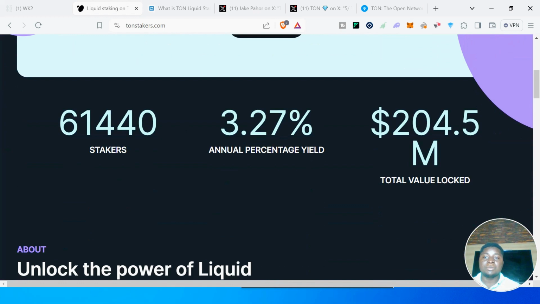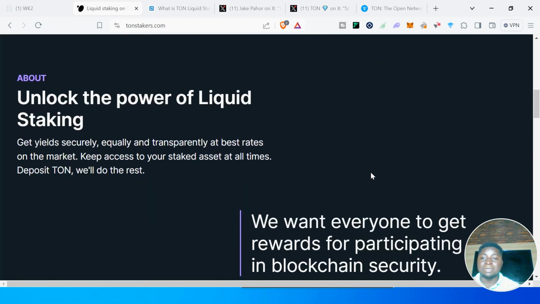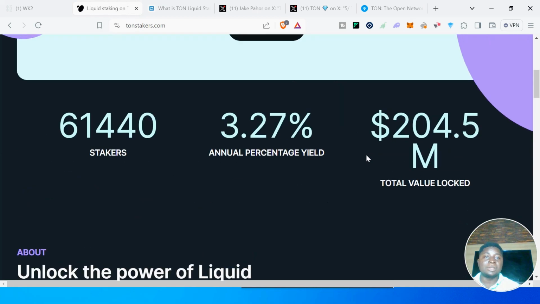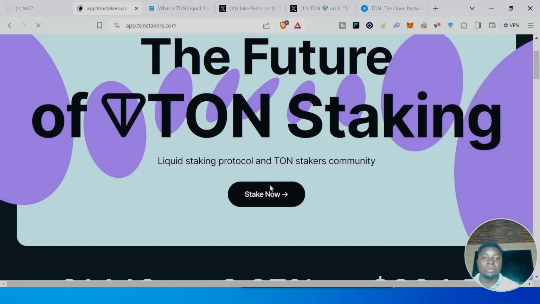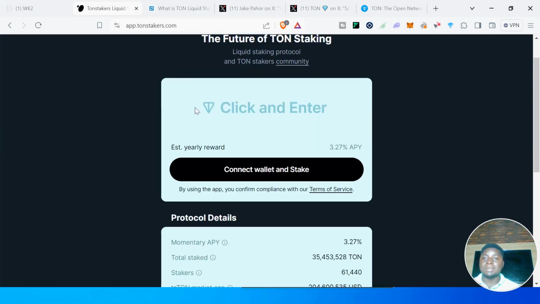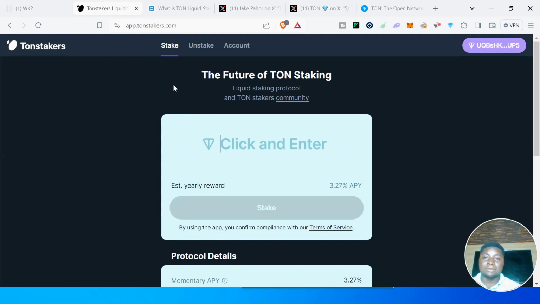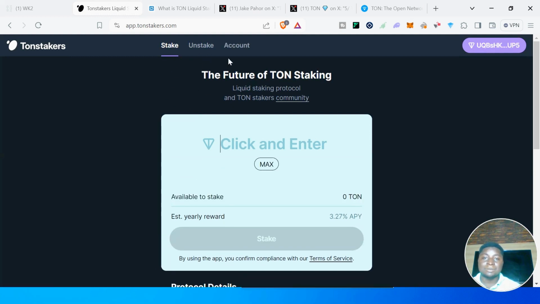You can see we have 61,440 stakers already, and the annual percentage is 3.27%. Currently, $204.5 million is the total value staked. So let's now go on and stake. Let's look at staking. Basically it has two functions: you can stake and unstake, and it has your account, which is the third.